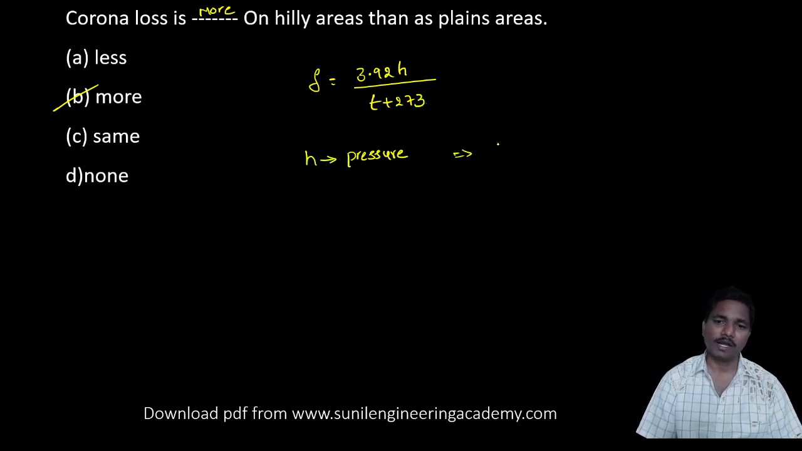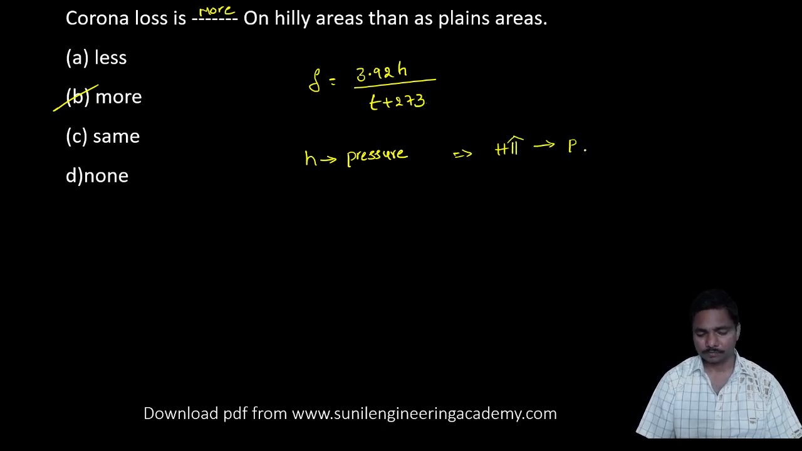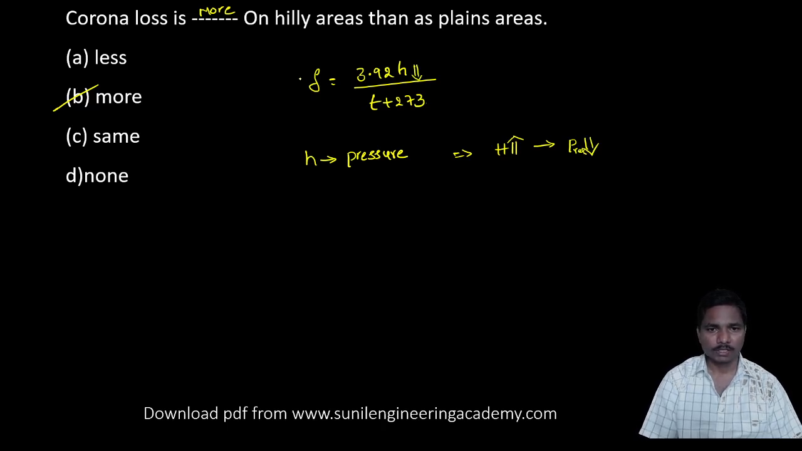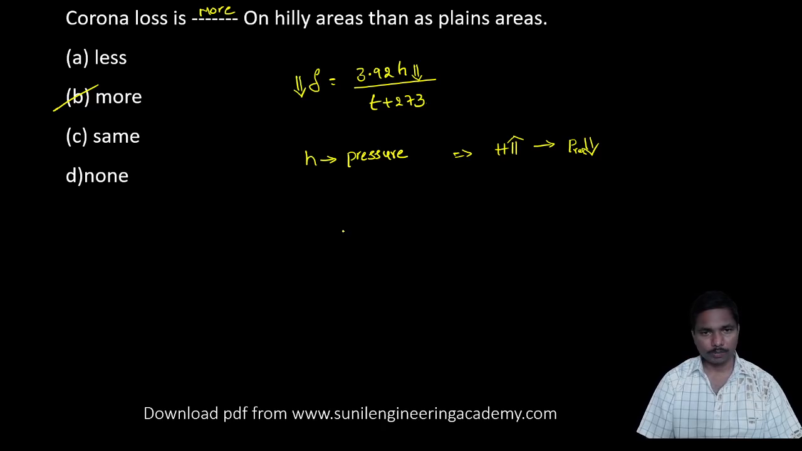We know very well, as the height from the earth surface increases, what about the pressure? So pressure is generally going to decrease. As the pressure decreases, H decreases. So delta is going to decrease.